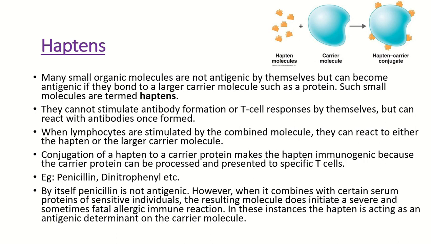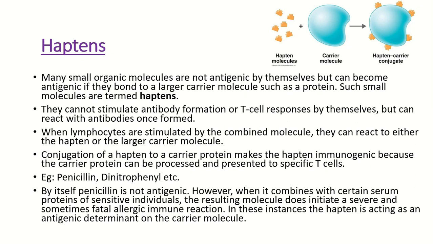When lymphocytes are stimulated by the combined molecule, they can react to either the hapten or the large carrier molecule. So hapten molecules are not antigenic by themselves, but when they combine with carrier molecules like proteins, they become large enough, that is a hapten carrier conjugate, and then they elicit an immune response.